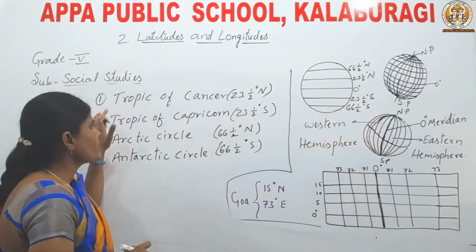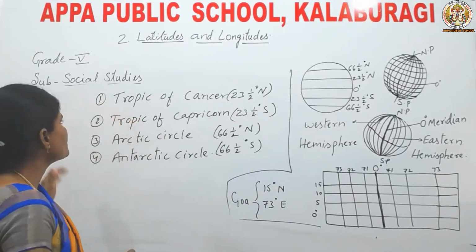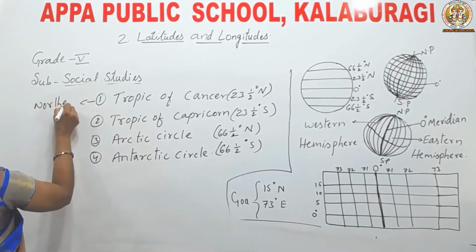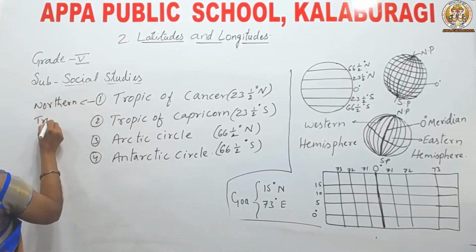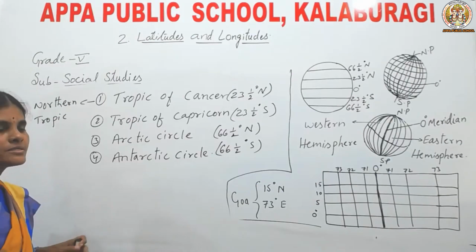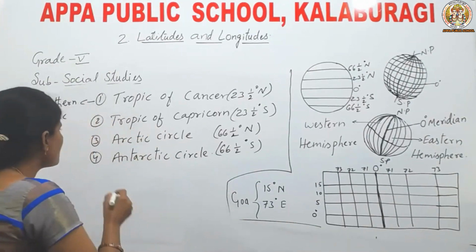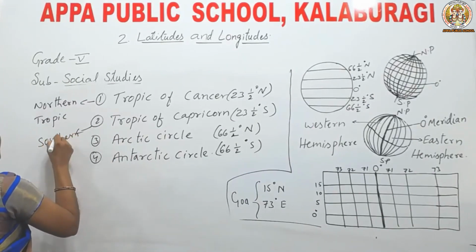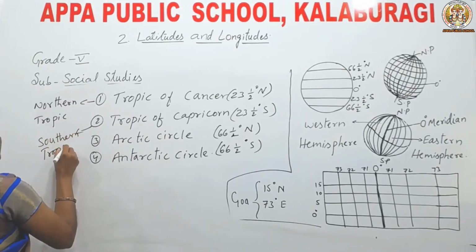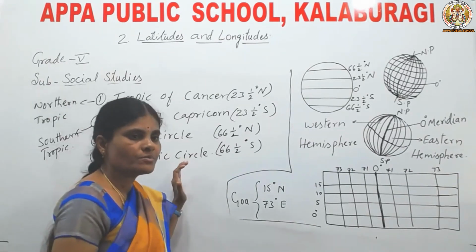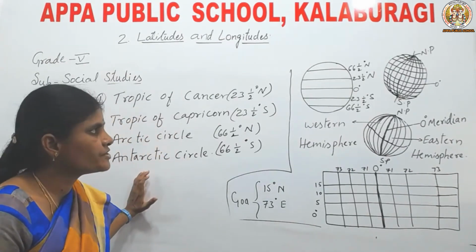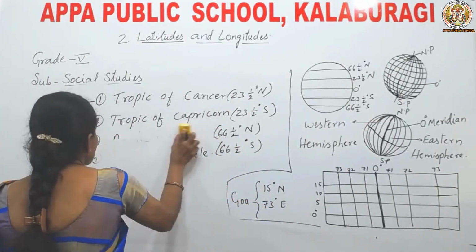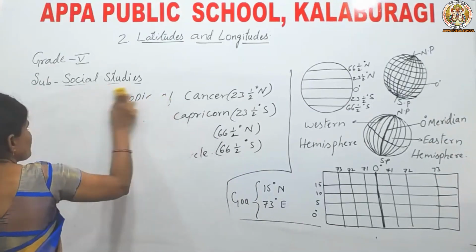Say, Tropic of Cancer is also called northern tropic. Next, Tropic of Capricorn is also called southern tropic. Okay, children, now you came to know about 4 important latitudes other than equator, north pole and south pole. Now let us see about longitudes.